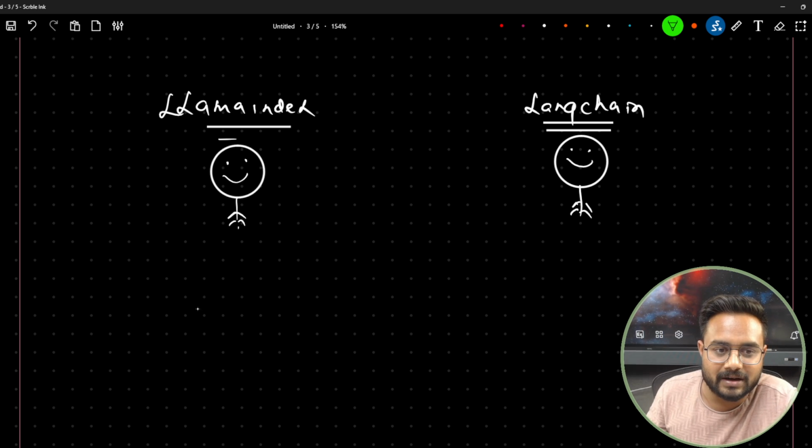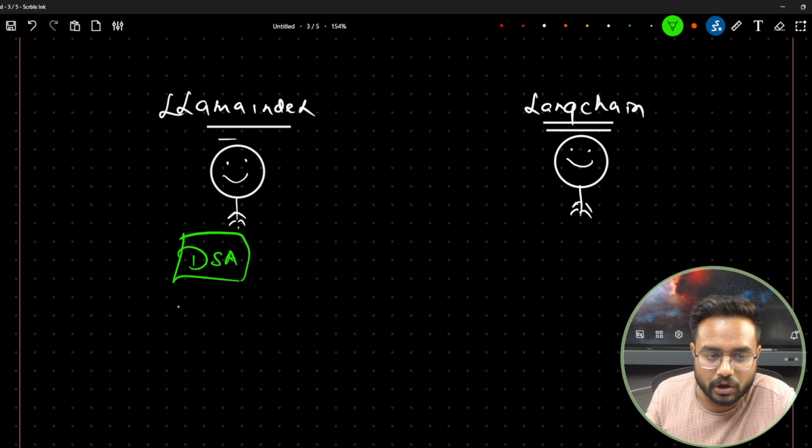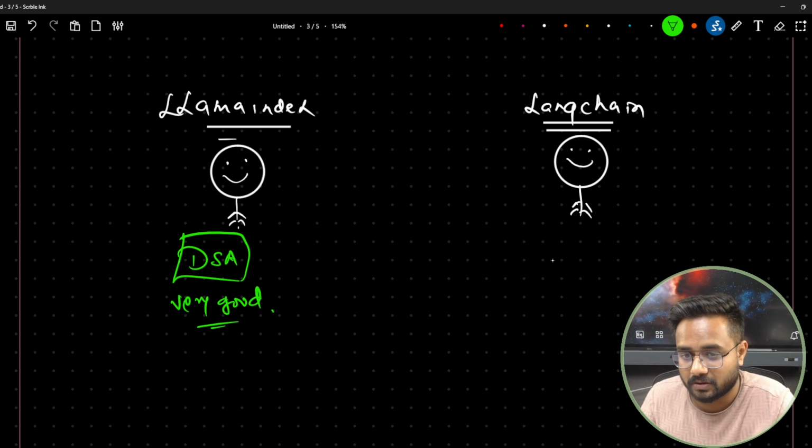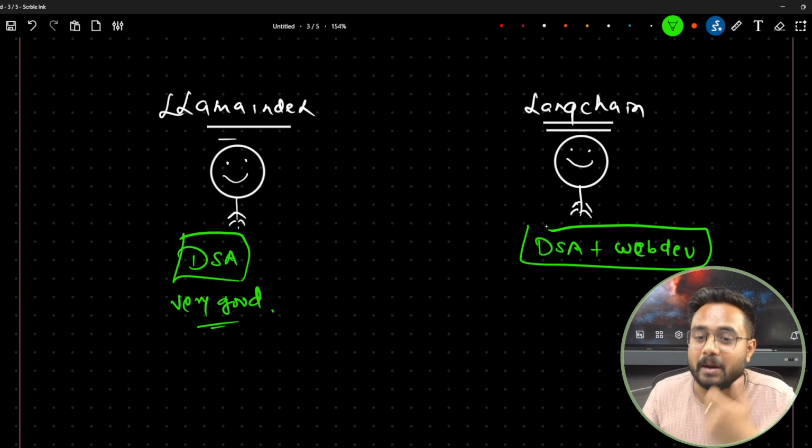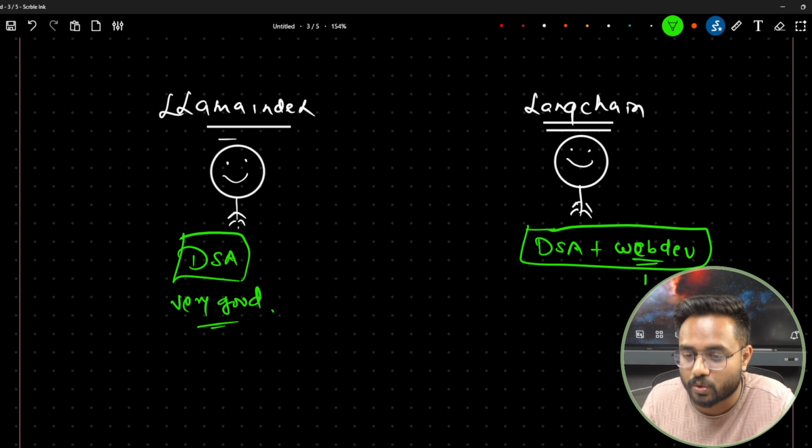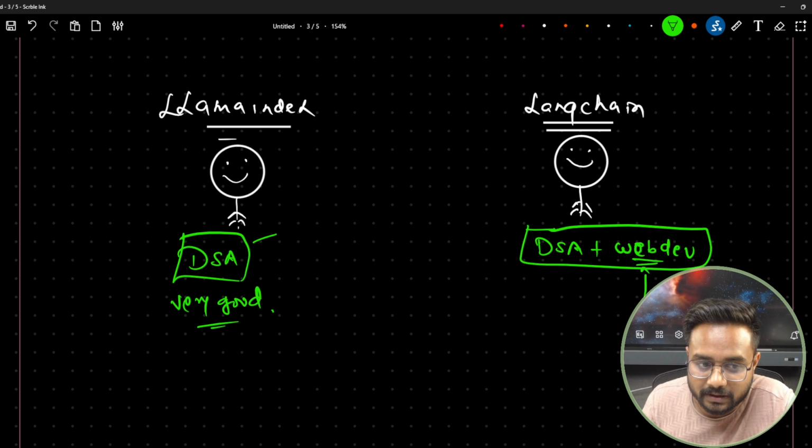Now Llama-Index knows about DSA very well. He is very good in DSA. It's just a scenario which I'm trying to give you, right? On the other hand, LangChain knows DSA, plus he knows about web development also. So LangChain has an upper hand because it has so many functionalities.